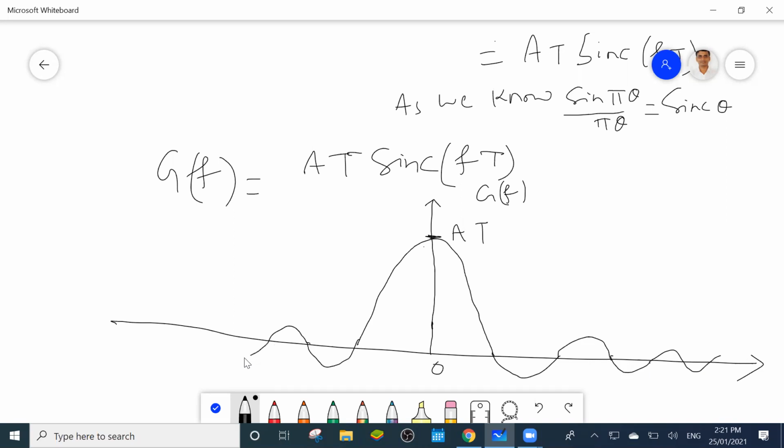Then next will be some decreased value, like this you will get. So first is the higher value, then the next spectrum is lower, then the next is lower. Like this you will get.